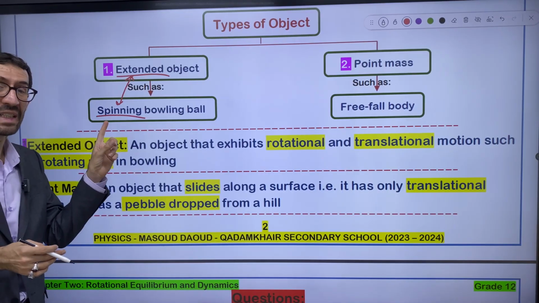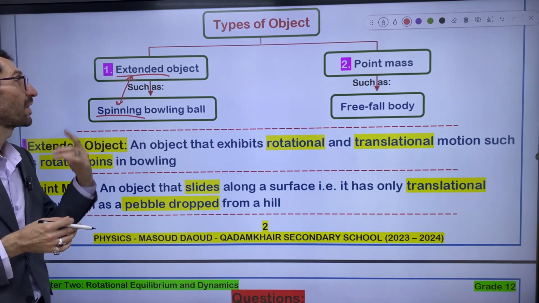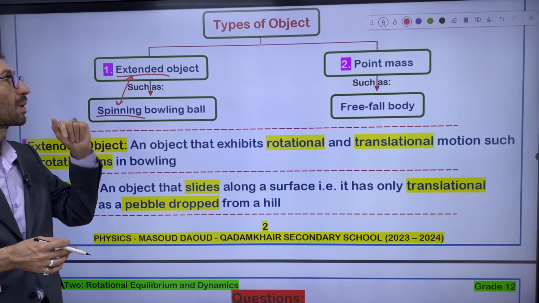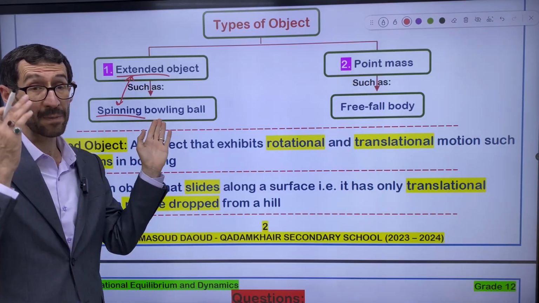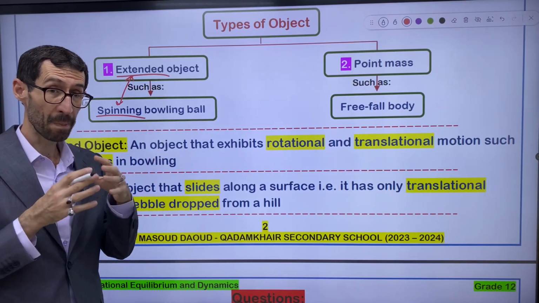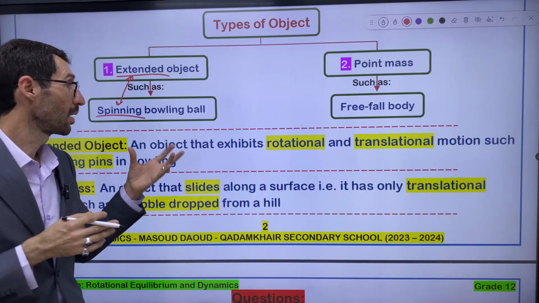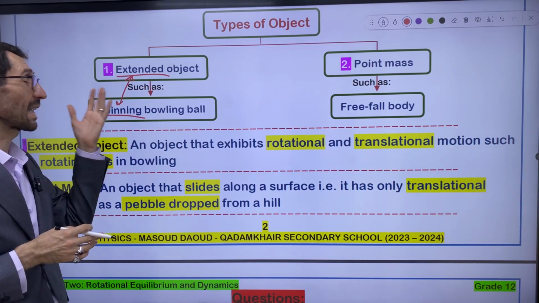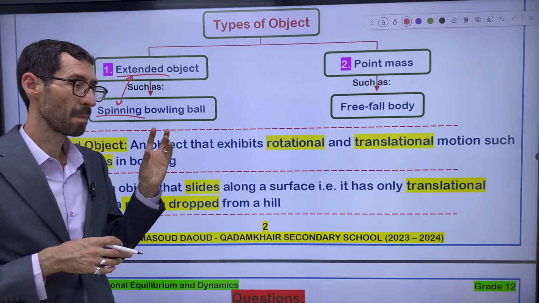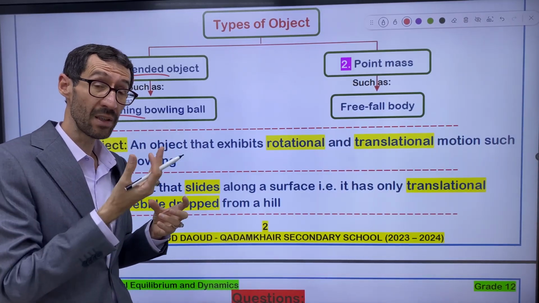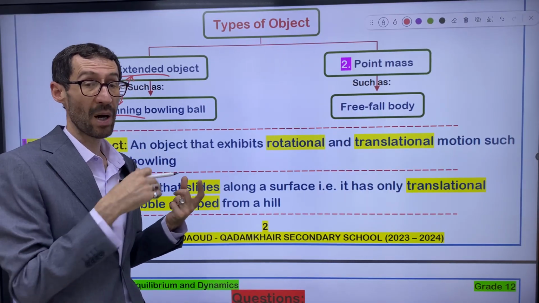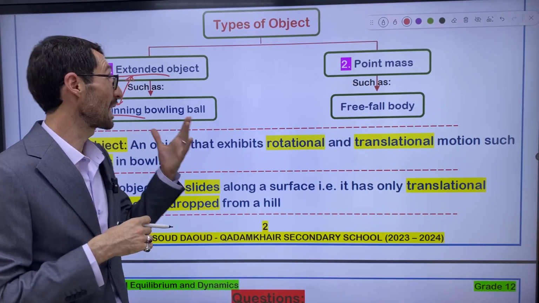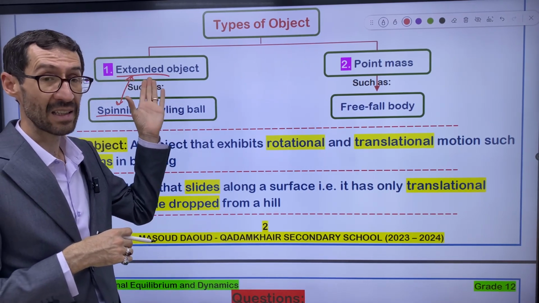Whenever you hear the word spinning, it means rotation. That's why the object will be an extended object. So a spinning bowling ball or spinning bowling pins, they are extended objects. Even a pinwheel in the wind actually rotates about itself. That's why it's considered to be an extended object.